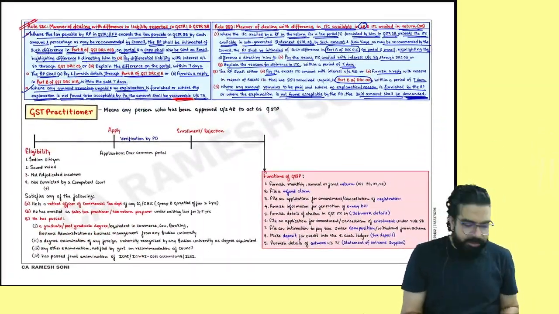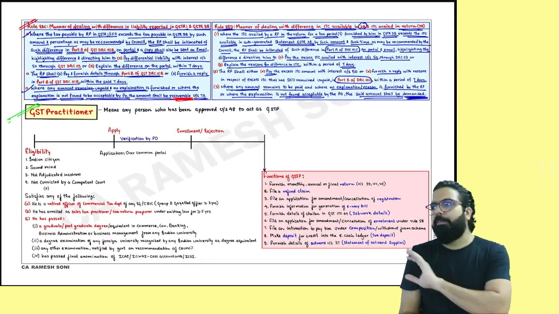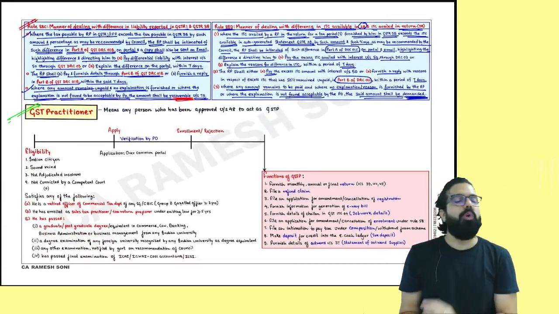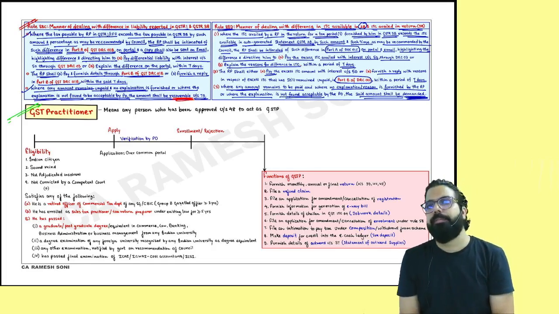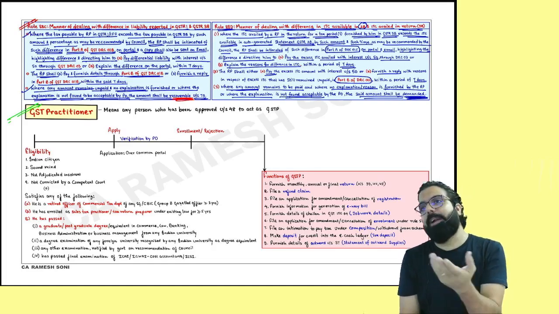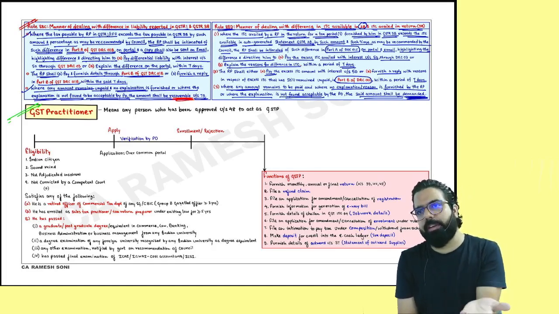Now listen. GST practitioner, till date I have not seen any question come in your exam which they have asked. Who is a GST practitioner, everyone? A person who practices in GST, who files all the returns, etc.